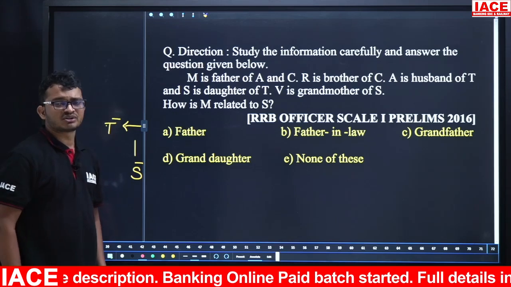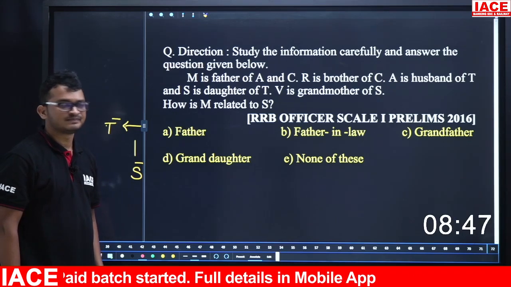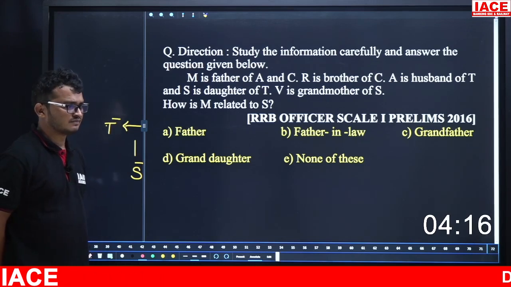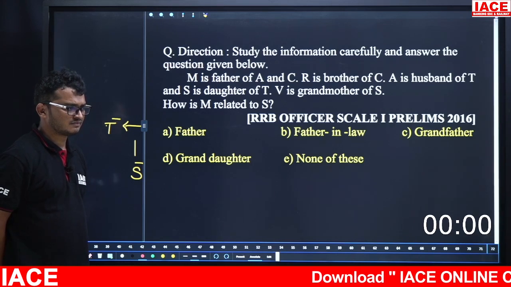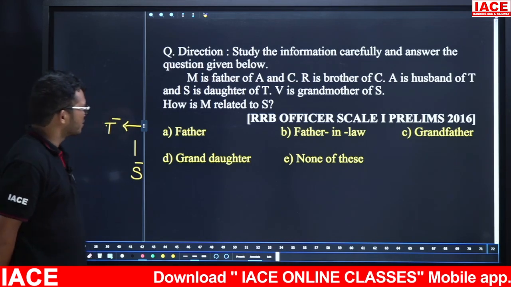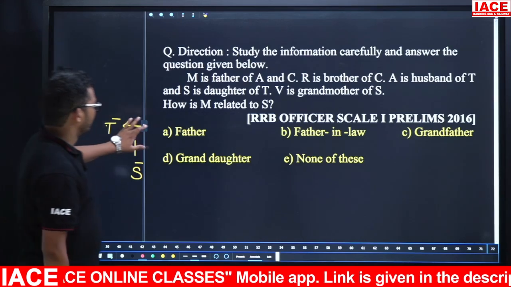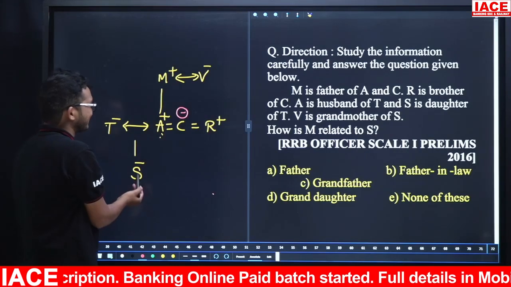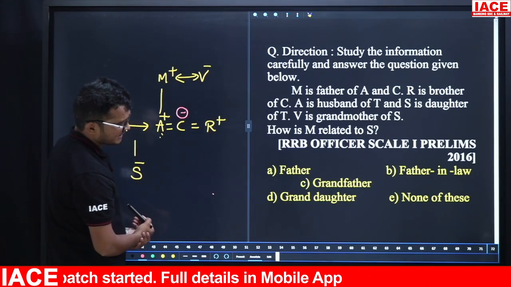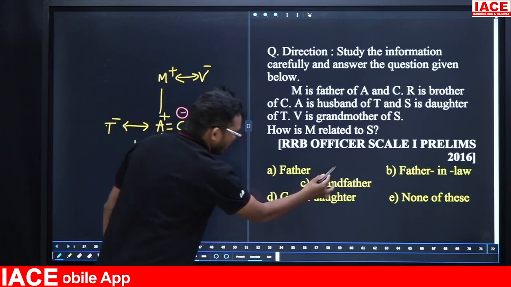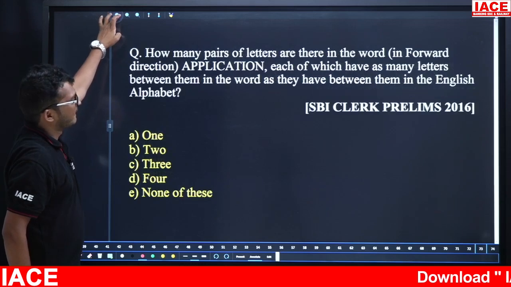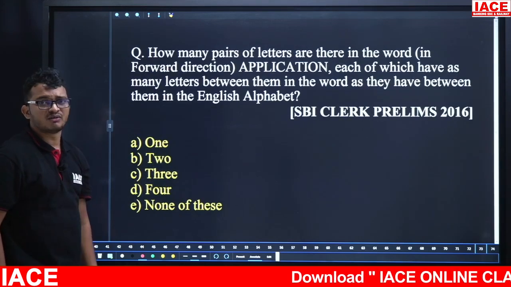Next, take next question. Your time starts now. Time up. So question is how M is related to S. Friends, take here how M is related to S. Grandfather. So answer is here grandfather. That means here answer is option C. Take next question. Your time starts now.